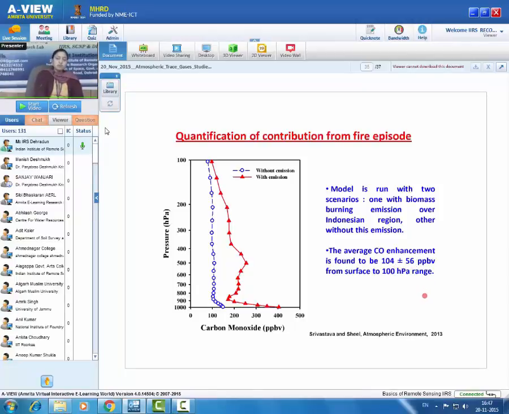So we can identify the source and quantify the contribution when we utilize a model. But a model alone cannot work. We need satellite observations also for the validation of the model. So it can give you very important information when you analyze satellite data along with a chemistry transport model.